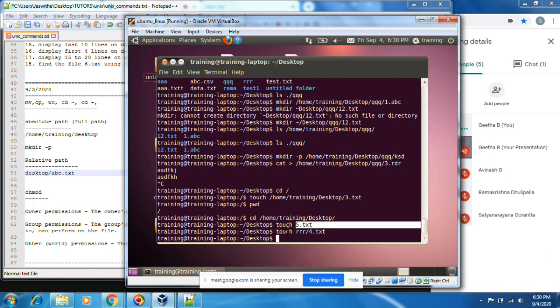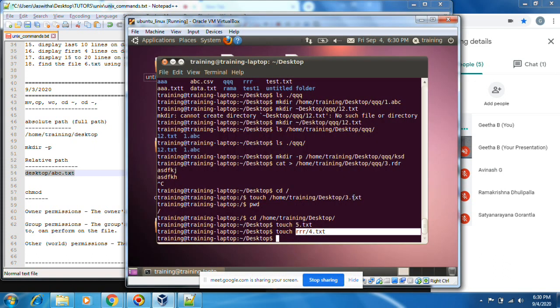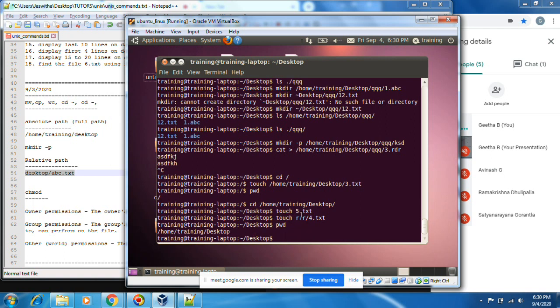Yeah, this is the relative path. Absolute path should start with the slash. Relative path need not start with the slash. This is the small path. This path resides inside wherever you are working, whereas absolute path means you can work from anywhere.